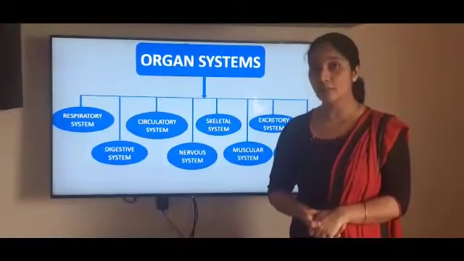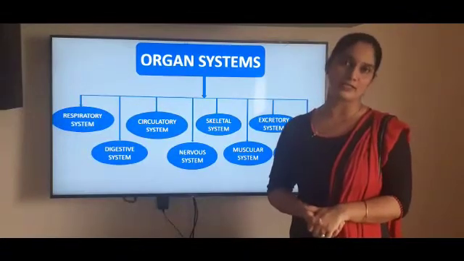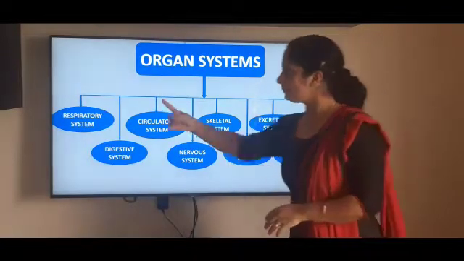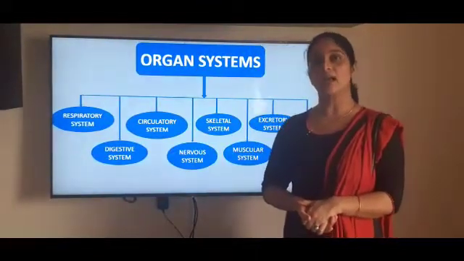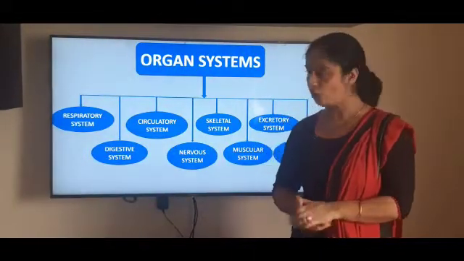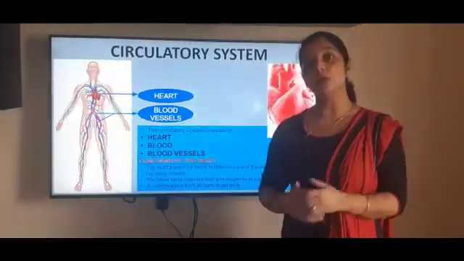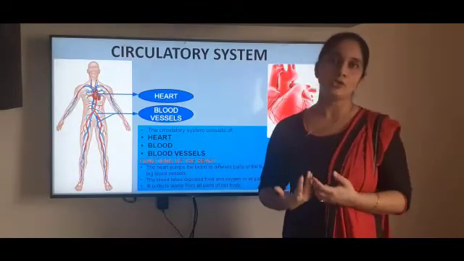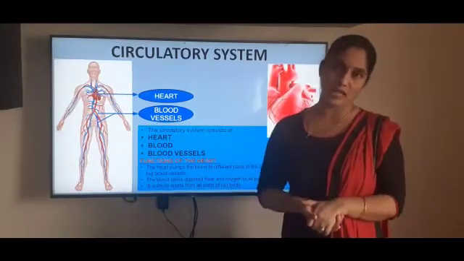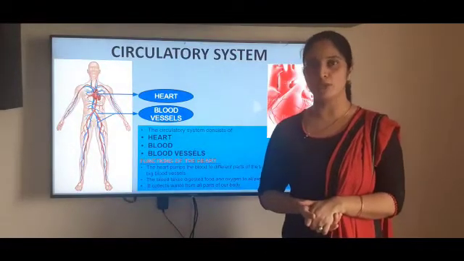But before starting, I just want to recollect whatever we have done in our previous class. We are already done with the respiratory system and digestive system. In today's class, we are going to discuss the circulatory system. Circulatory system means circulation of blood, or we can say movement of blood throughout the body. It consists of heart, blood and blood vessels.